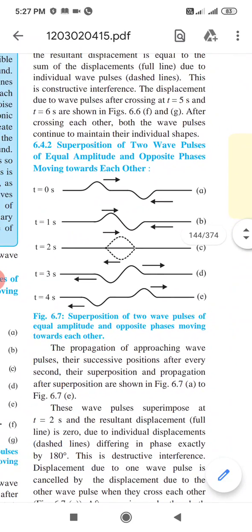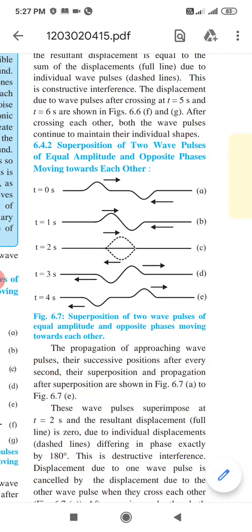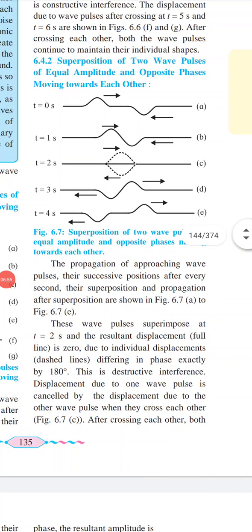Here you can see two wave pulses of equal amplitude but opposite phase moving towards each other. In the first figure the phase was the same, here the phase was opposite. So equal amplitude and opposite phase. See what will happen. The propagation of approaching wave pulses, their successive positions after each second, their superposition and propagation after superposition. Here only 5 figures are there, A, B, C, D, E.